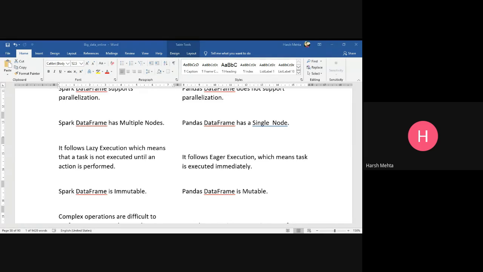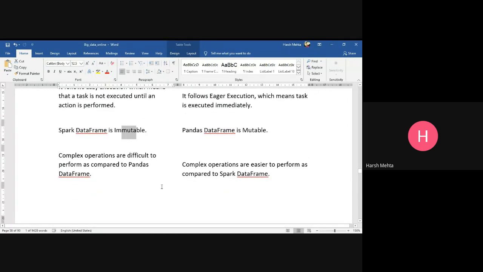So we were talking about the difference between Spark data frame and Pandas data frame. Pandas data frame is an inbuilt function. Spark data frame supports very large data. Pandas data frame doesn't support that much large data. Complex operations are difficult to perform in Spark as compared to Pandas data frame. Complex operations are easier to perform in Pandas as compared to Spark data frame.